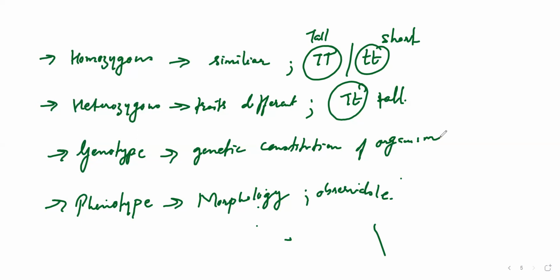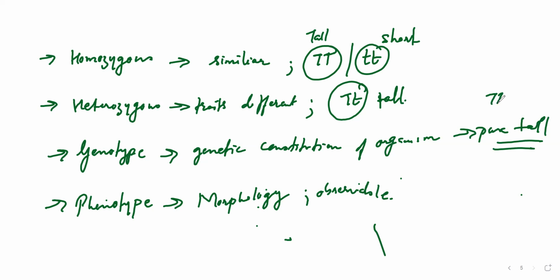So that is called a genotype. For example, when you cross a tall and a short, that is capital TT and small tt, maybe you are going to get all tall, and that tall will maybe be pure tall. So all will be TT maybe. This is called the genetic constitution, or the genotype.